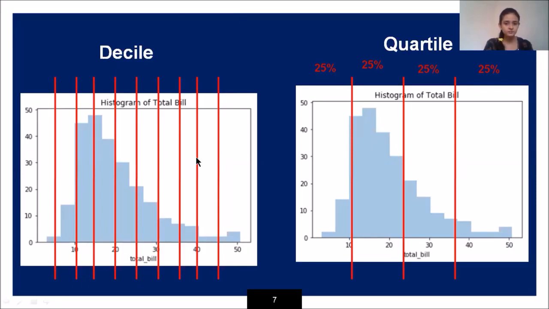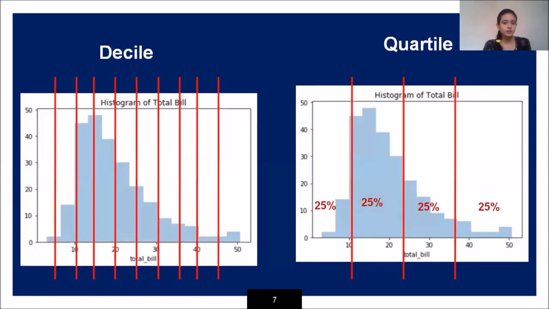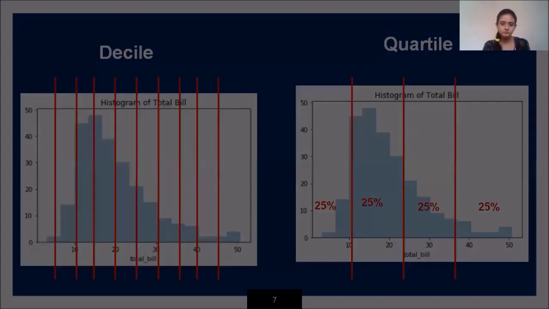What is quartile? Quartile divides my data into 4 equal parts. So the first part will be of first 25%, second part will be of again 25%, third part will be of 25%, and like that we have the last part from the 75% to the 100%. So this is what percentile, decile and quartile are all about.